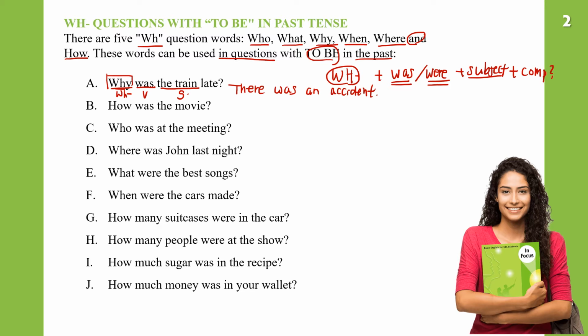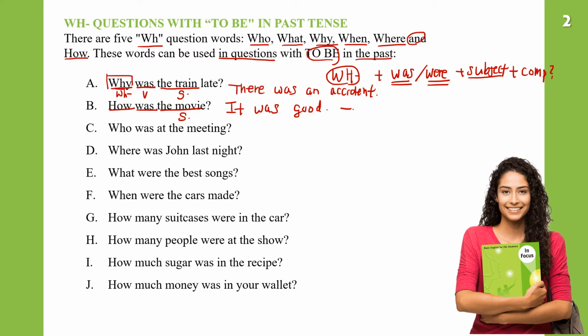Okay, second question, how, the question word, was the verb, past, and the movie is singular, the subject singular, so we use was. And how was the movie? Again, we have to give the information. So we can say it was good or it was bad.